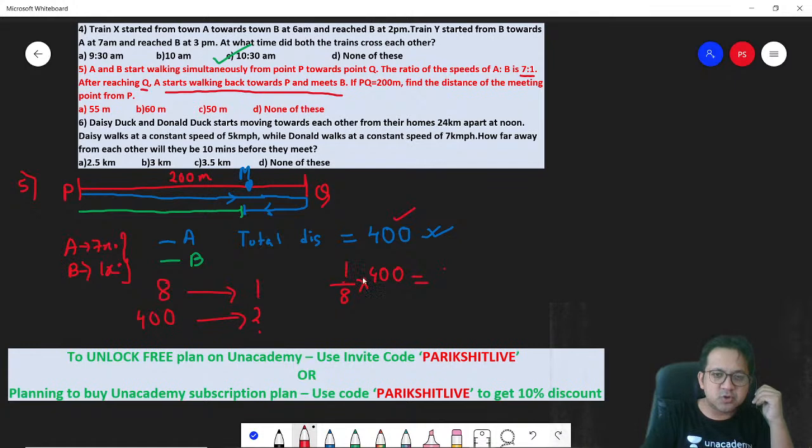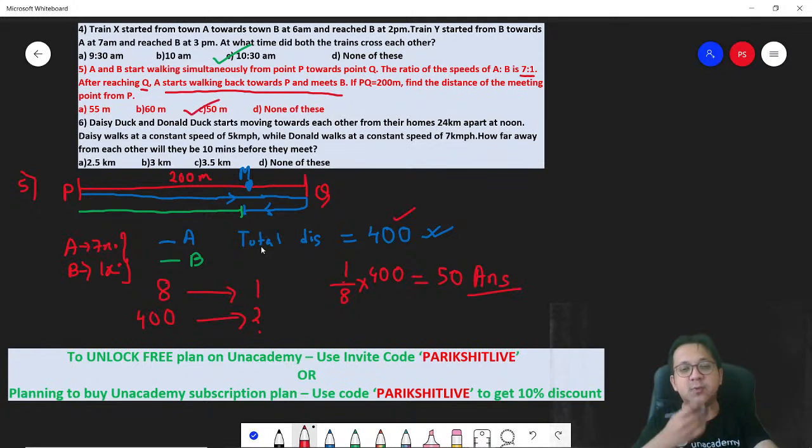So this will be 1. Answer is 50. Got it? This is a super easy question again. Why did I take B? Because the distance of the meeting point from M is nothing but the green line, and the green line is the total distance covered by B. Clear? So the answer for the fifth one is 50 meters.